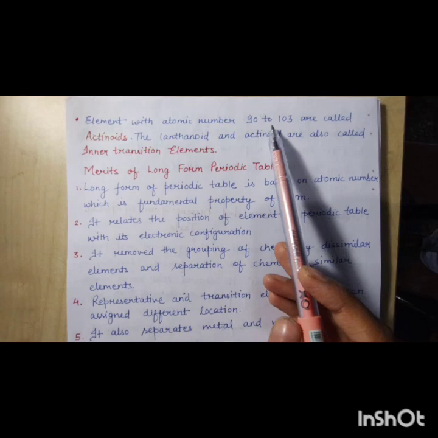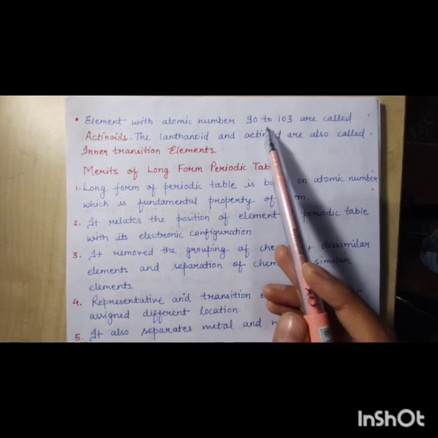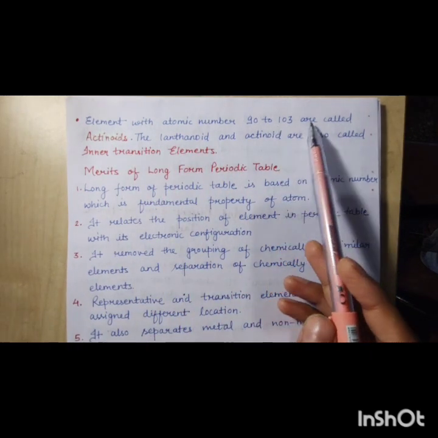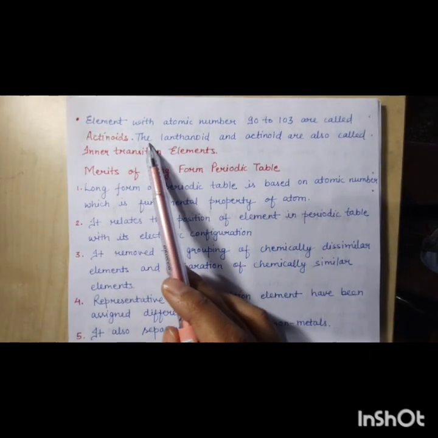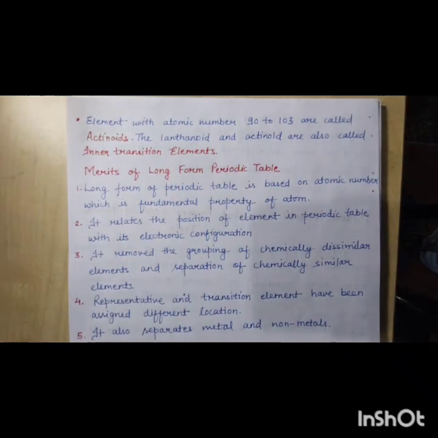The lanthanides and actinides are also called inner transition elements.